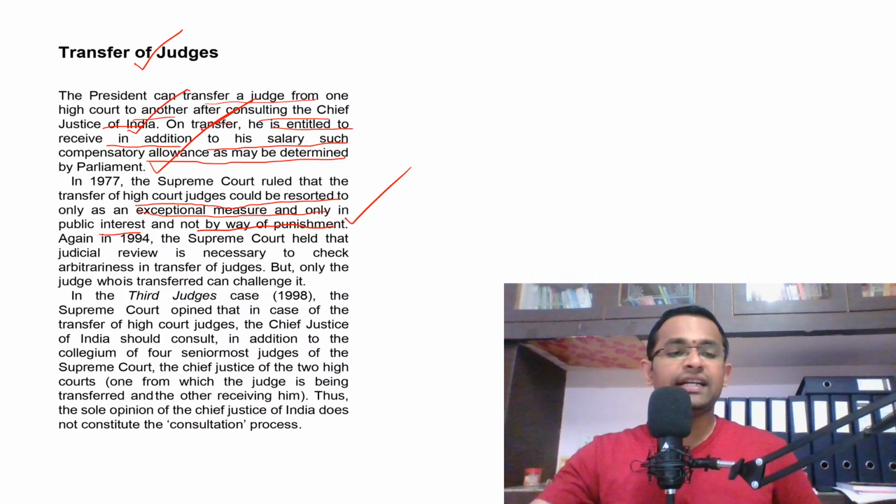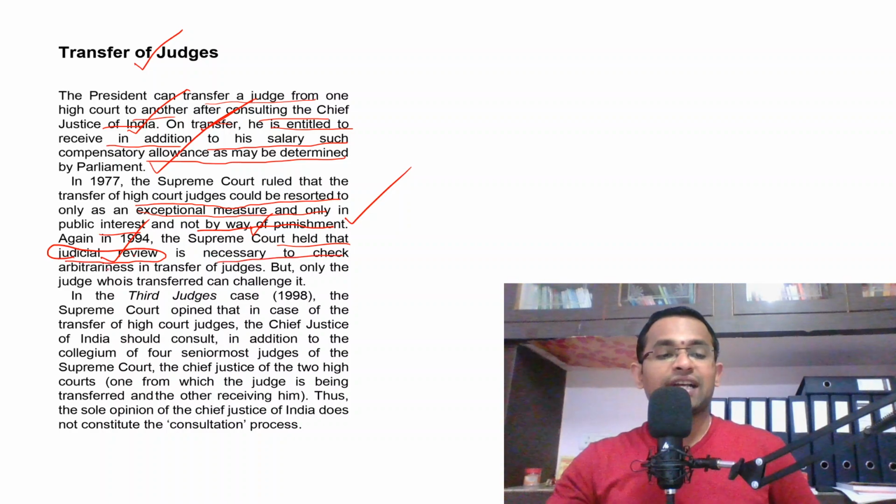And of course in 1994 the Supreme Court held that judicial review, very important, judicial review is necessary to check the arbitrariness in transfer of judges. But only the judge who is transferred can challenge it. That means only the affected judge who is transferred can appeal to the court to look into the matter regarding the basis on which he is transferred.